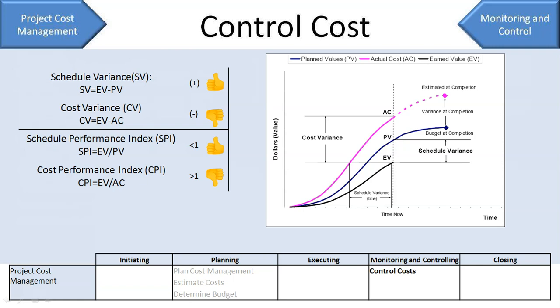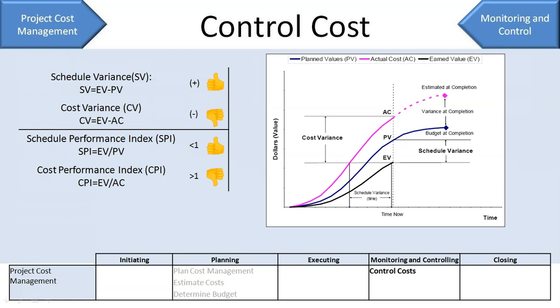Then your schedule variance is EV minus PV, or this difference, and your cost variance is EV minus AC, earned value minus your actual cost, so this value.